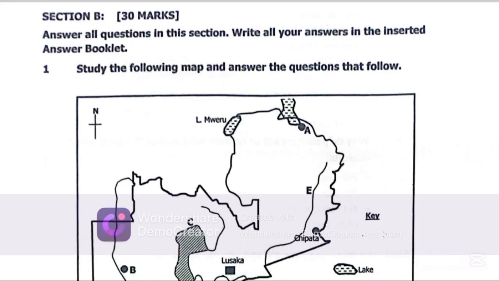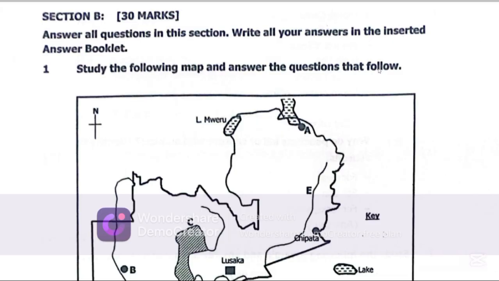So, if you look at section B, where we are saying, study the following map and answer the questions that follow. Now, if you've paid particular attention when it comes to social studies, geography especially, the past papers always have questions with maps. So you need to be very familiar with the map of Zambia especially, as well as the map of Africa. You need to know where countries are located. You need to know where rivers are located. You need to know where lakes are located, national parks are located, and so on.